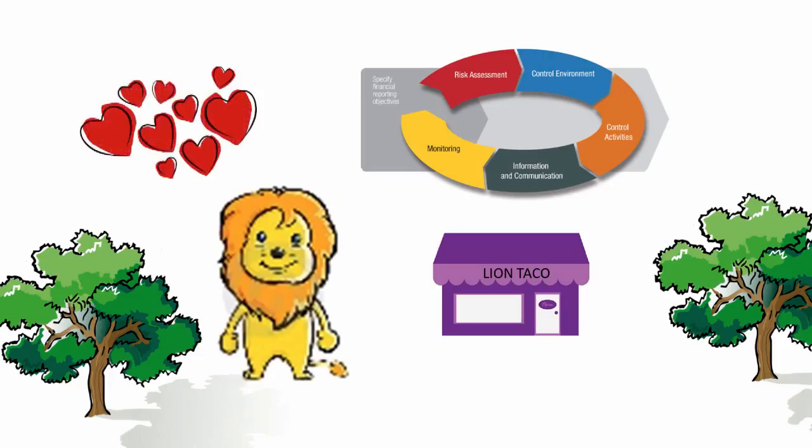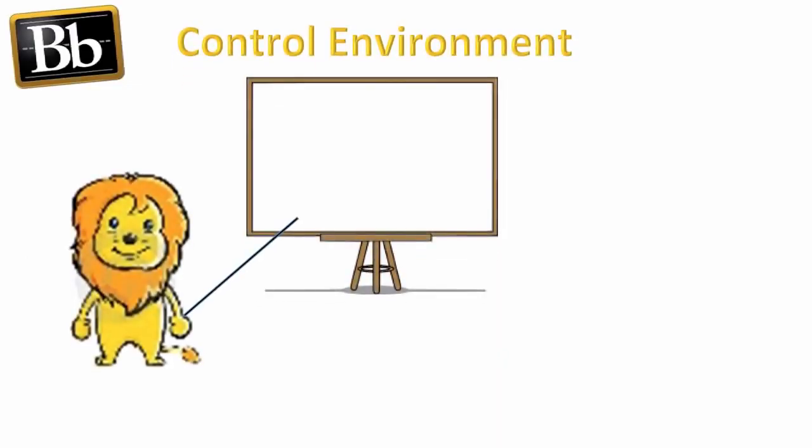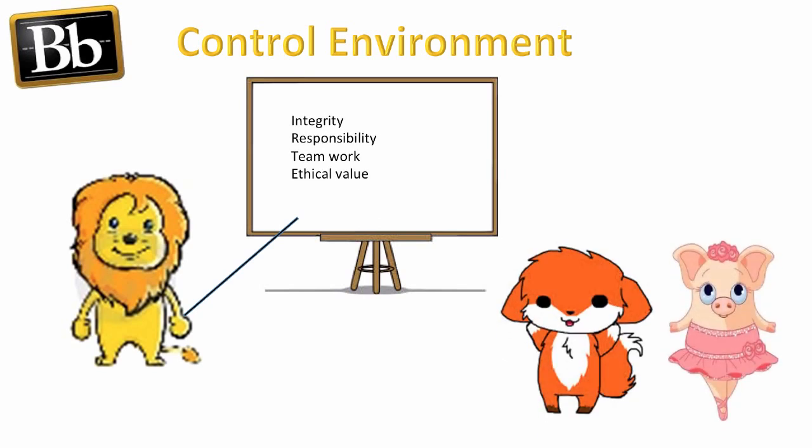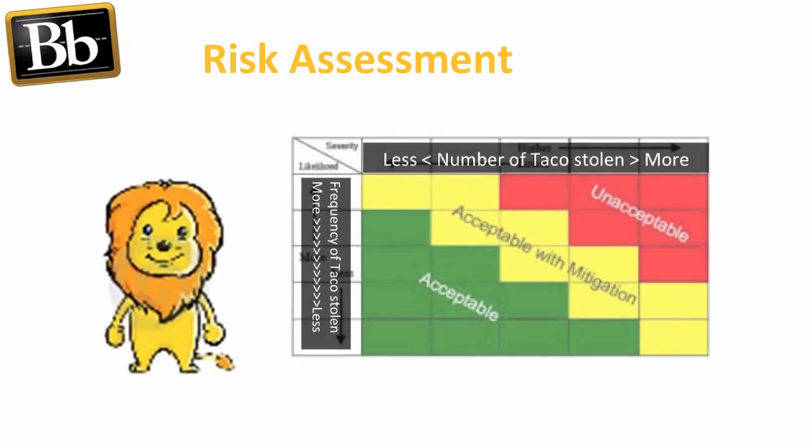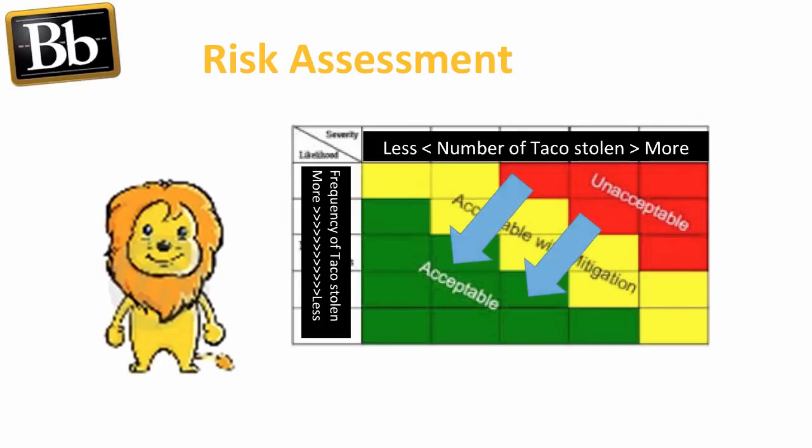The first component is control environment. It is the atmosphere in which the members of an organization conduct their activities. A good way to improve it will be staff education. The second component is risk assessment, which can be analyzed in Lion's case, how many tacos have been stolen and how frequently it has happened.